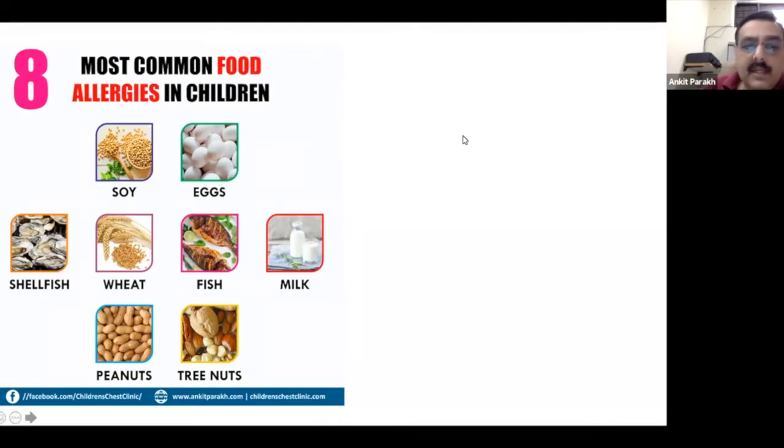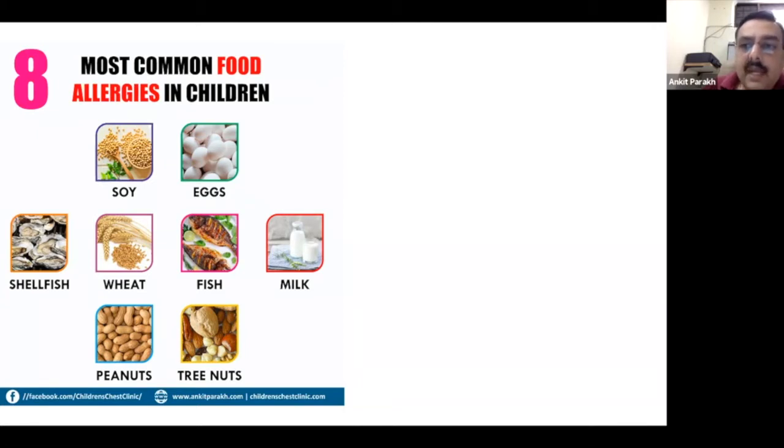Although we do understand that there would be a lot of geographical variations which occur. So for example, if you look at the Western world, so whole of Europe, US, Canada, and Australia, they have a lot of allergy to peanuts and tree nuts, and the rest of the things follow.